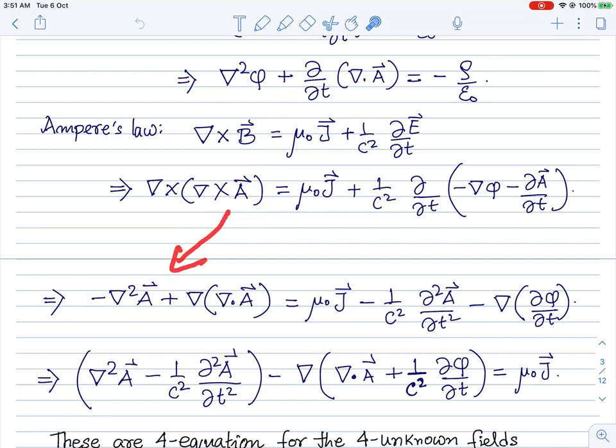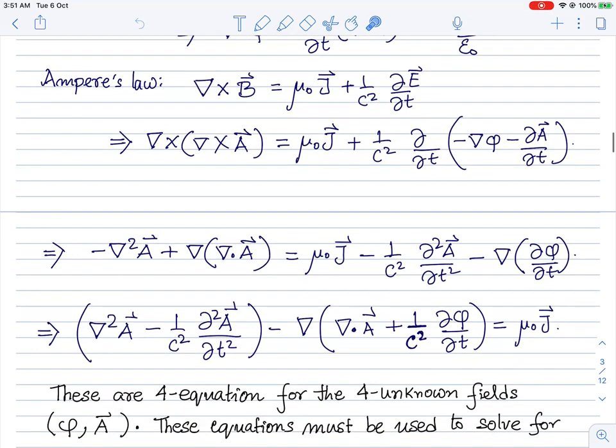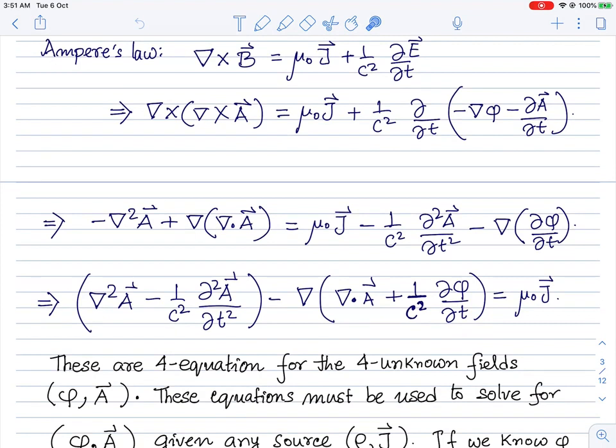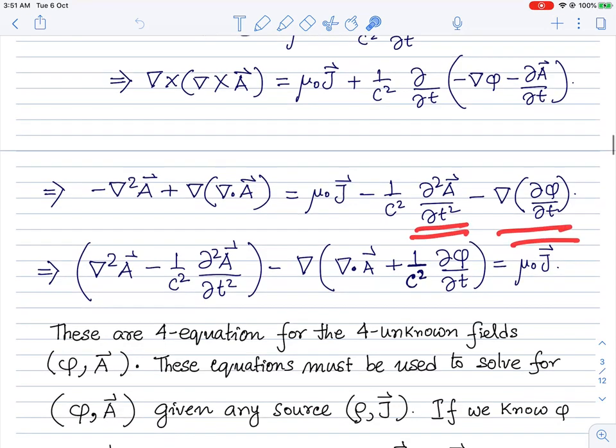Similarly, if I look at Ampere's law, then I can plug in this magnetic field as the curl of a vector field here, and again this curl of a vector field can be written as the Laplacian on the vector field minus a gradient on the divergence of A. This is just a vector identity, and again the source term remains, and the electric field here can be written in terms of the scalar and vector potentials in this fashion. So once we write that, we can write this term out.